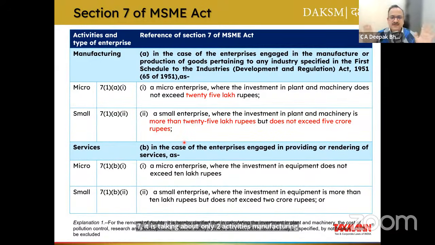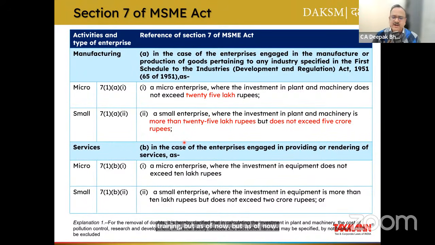Trading is nowhere. If you go to the history of the MSME Act, even services were not there. Why this? Because in the excise era, manufacturers or producers were not getting their payments on time. That is why this Act was introduced, in order to protect them. Maybe with the passage of time, they may introduce trading, but as of now, only manufacturer and service provider.